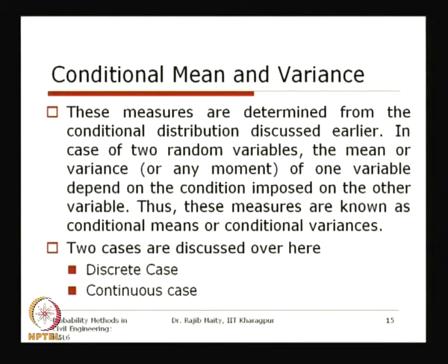So, here, these conditional mean and conditional variance measures are determined from the conditional distribution discussed earlier. We have seen the conditional distribution from the joint distribution. If the outcome of one random variable is known, what should be the distribution of the other random variable? That was the theme of the conditional distribution, and that theory we have discussed earlier.